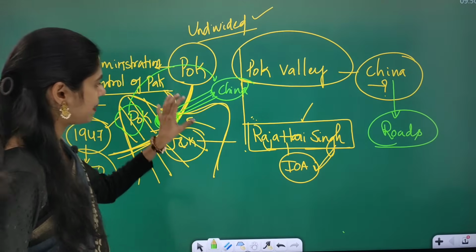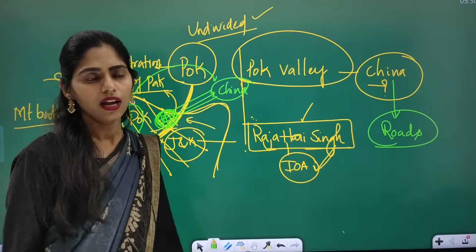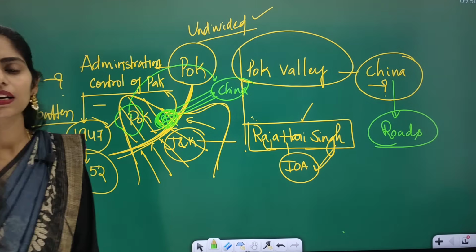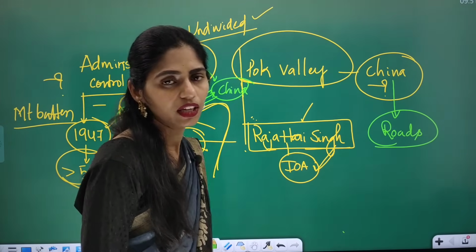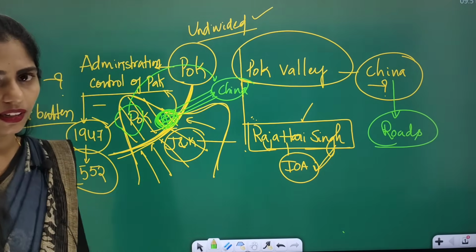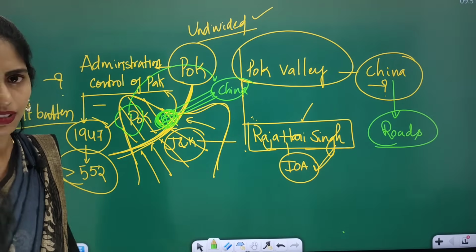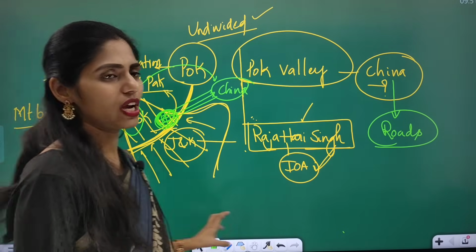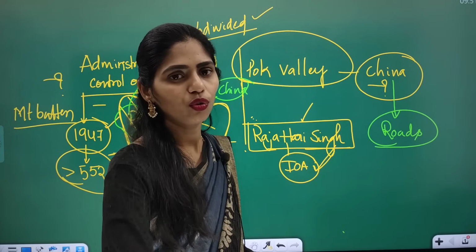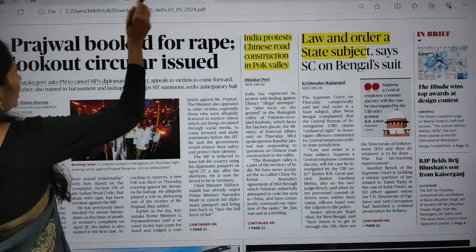India says that this Pak occupied Kashmir is an integral part of our country, but how can China build or come up with infrastructure projects in this Shaksgam Valley? This is the question raised by India, and India is even protesting against this development project. Clear? So this is about the detailed structure of what happened and what is happening now. So now let us see this article in detail.